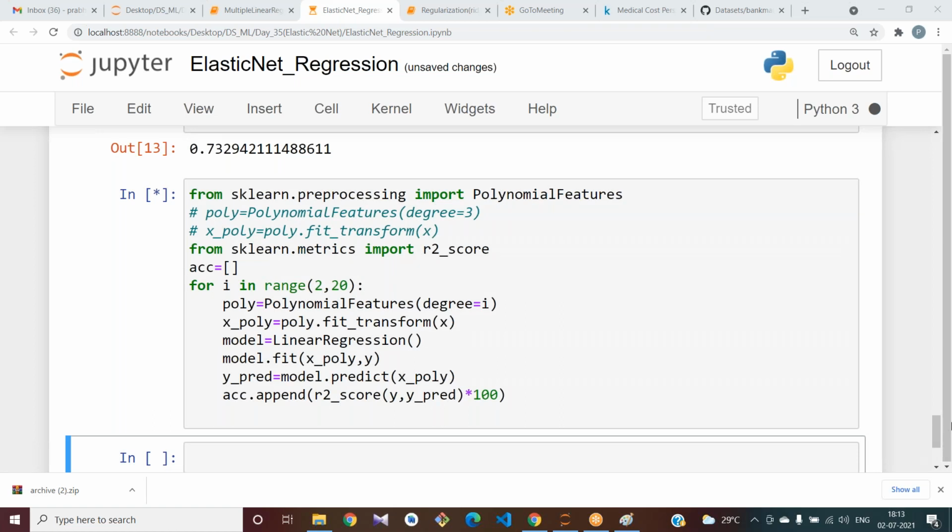Okay, did anybody apply elastic net or lasso or ridge? Okay, Samir, you got 85. For polynomial or multiple? For polynomial. See, when we shifted from linear to polynomial, our model performance has increased somewhat.